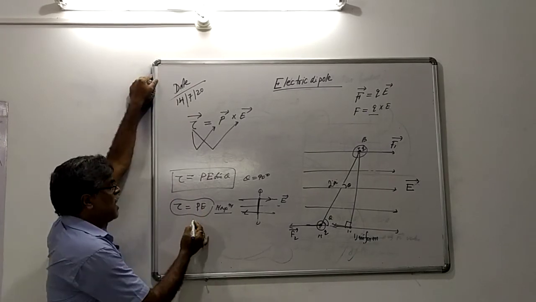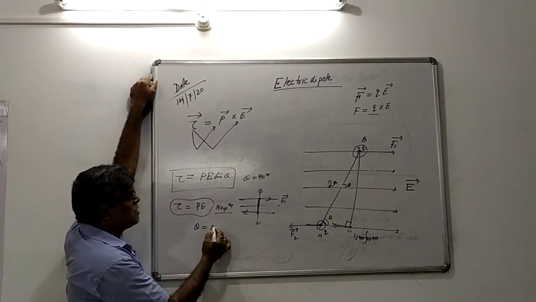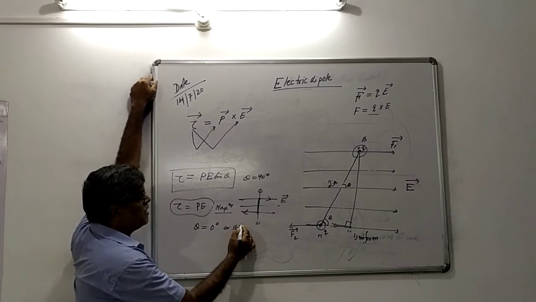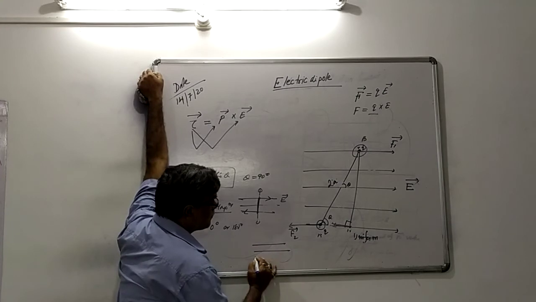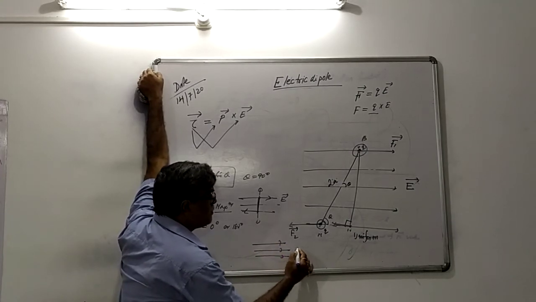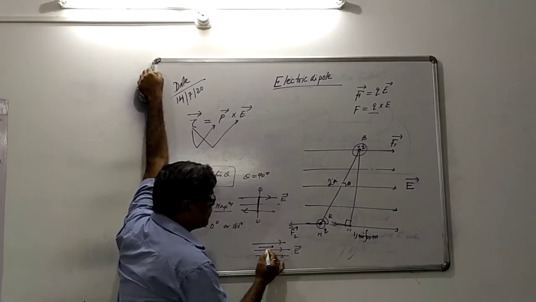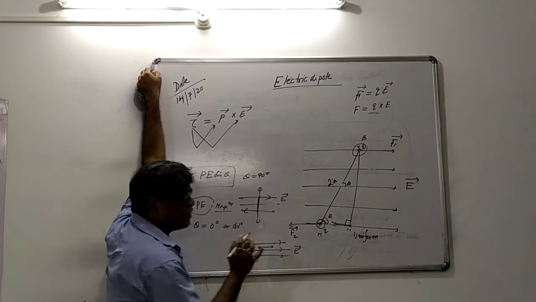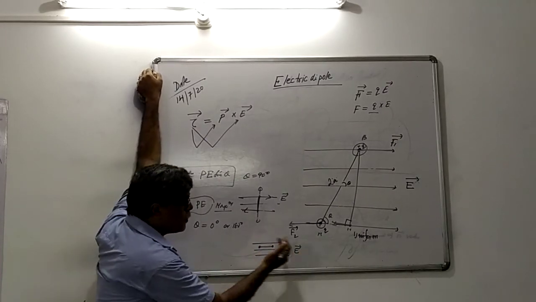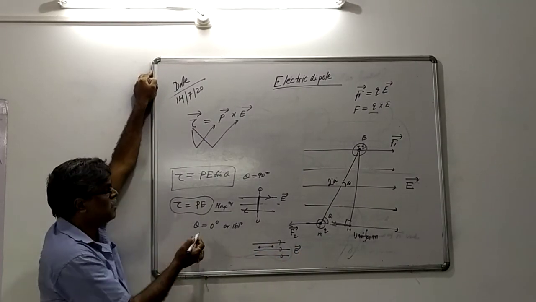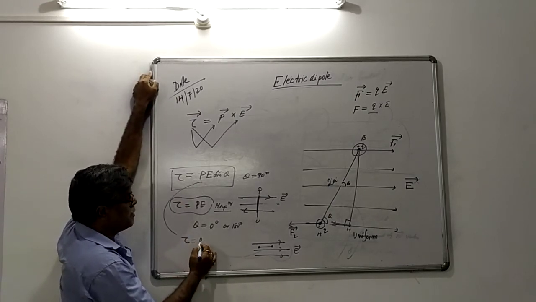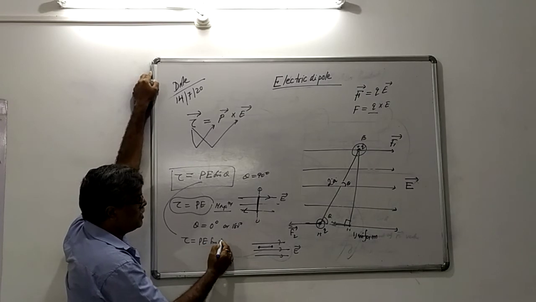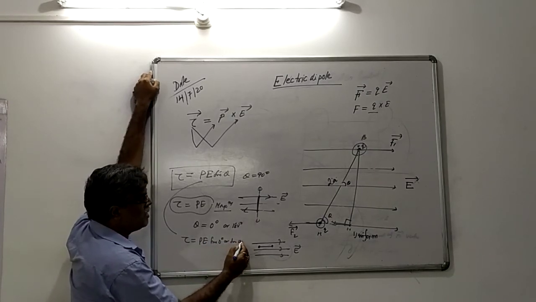Okay? And if theta is 0 degree or 180 degree, it means dipole is placed along the direction of electric field, or is it opposite to the direction of electric field? Theta is 0 or 180. But what is the result? We get PE sine of 0 degree or sine of 180 degree.